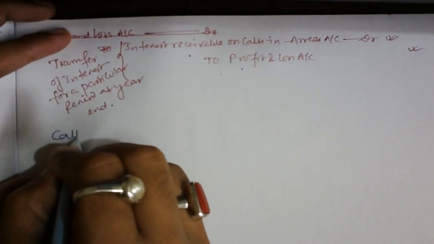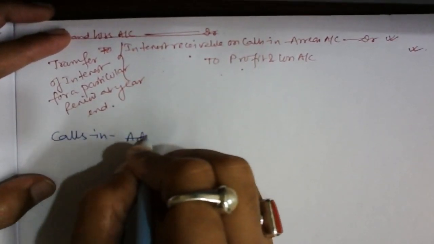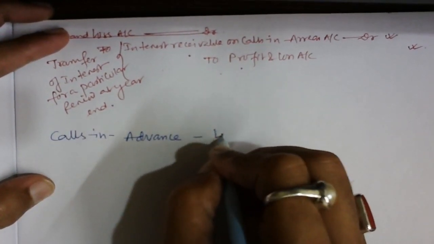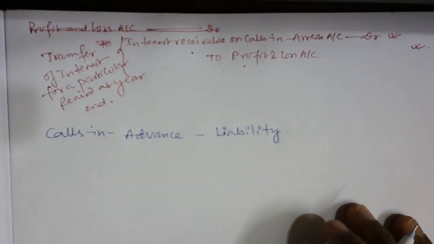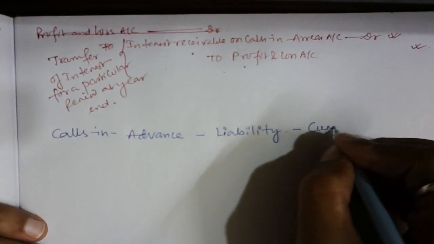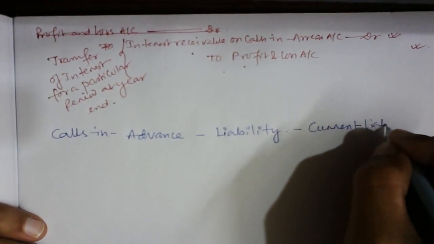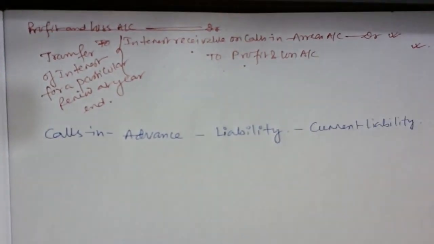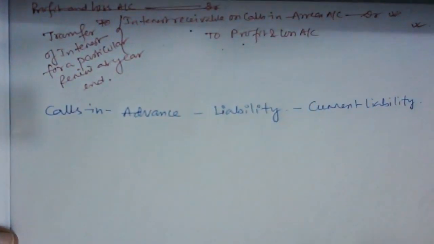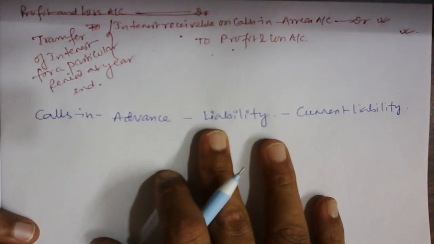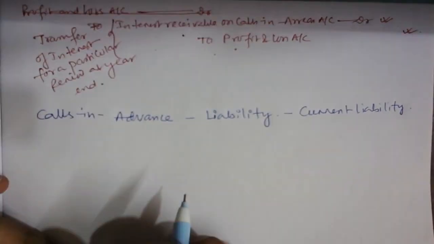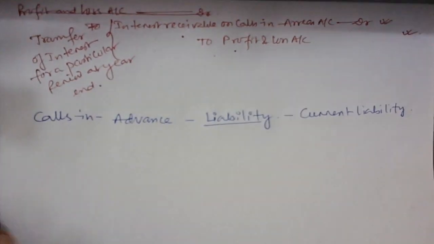So can I write calls in advance? It's a liability, guys, and it's nothing but a current liability. Okay, it's a current liability we discussed actually. It's not like in the sense that you are saying liability; we are going to present this in the financial statement as a liability portion. Okay, it's a liability to me simply.